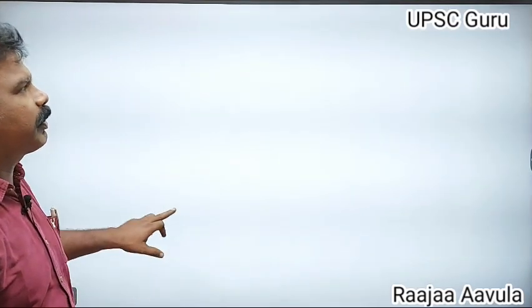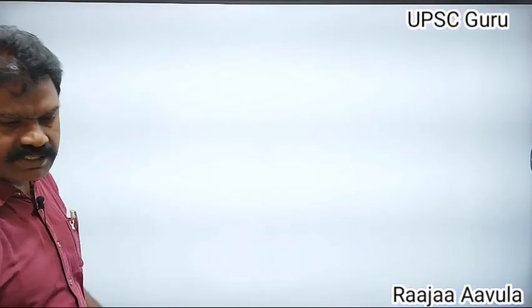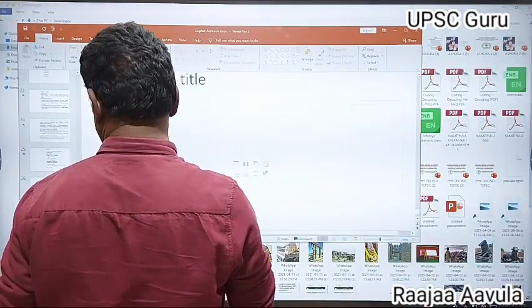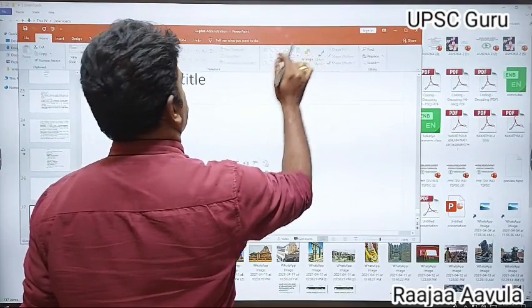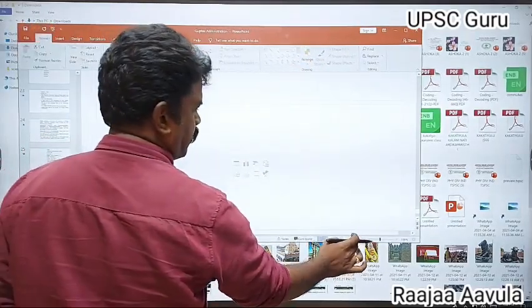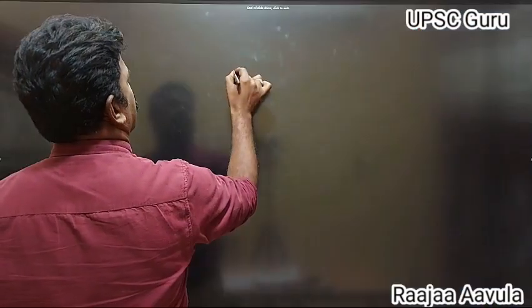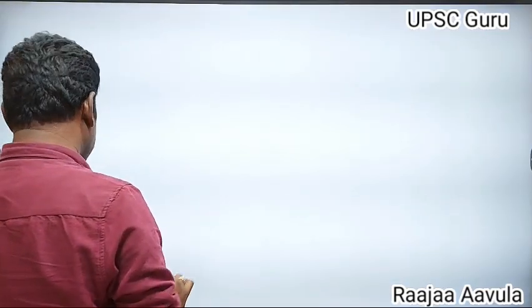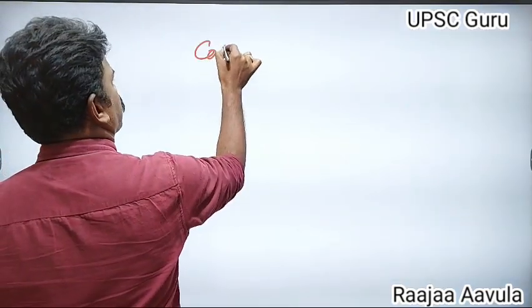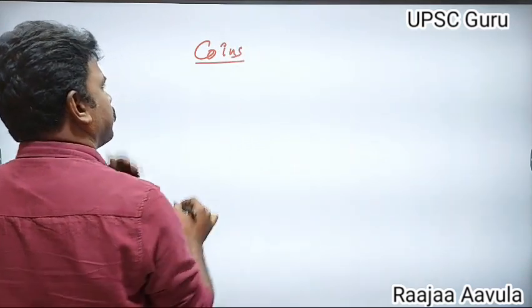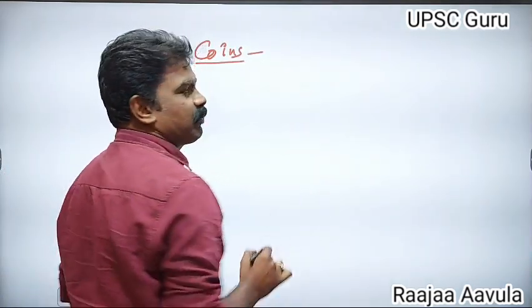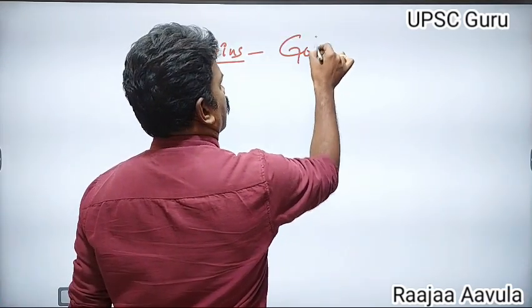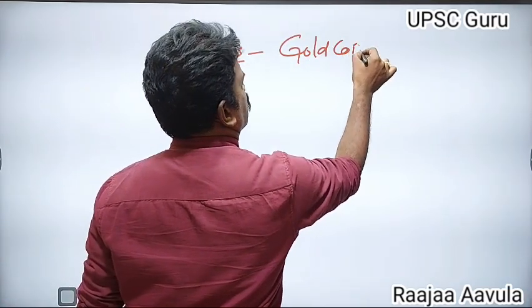Next, coming to the coins of the Gupta period. The Guptas were the first rulers in India to issue gold coins.